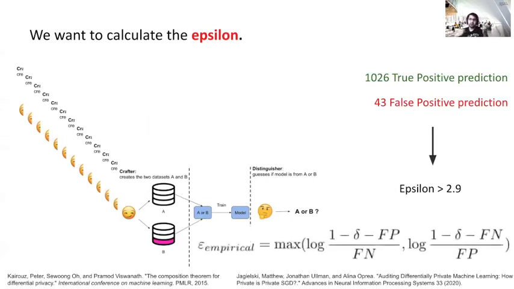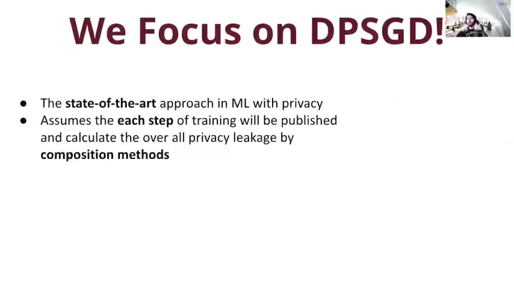There is a theorem, studied in previous works, that shows that if a method has a specific epsilon differential privacy, the false positive and false negative are lower bounded by some value, and we use these lower bounds to convert the false positive and false negative back to an epsilon. So for example, if you have a specific number of true positives and a specific number of false positives, the lower bound of epsilon would be greater than some value. So that would be the generic approach in this work.